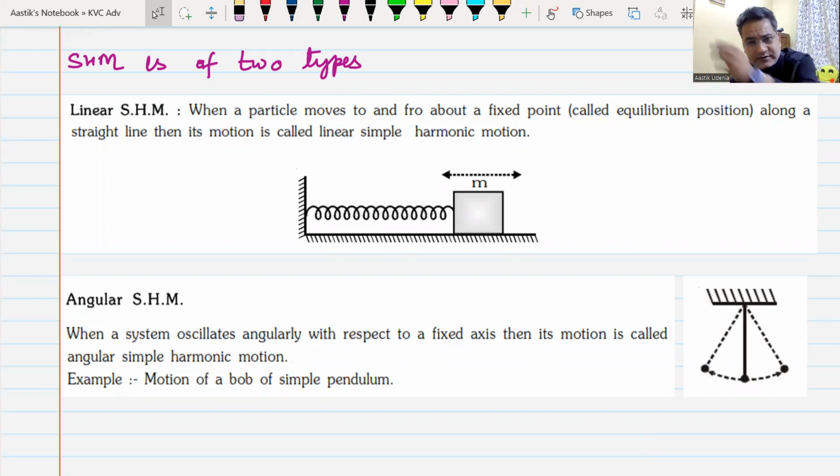If you have a simple pendulum oscillating, that motion can be called an angular SHM. We will try to cover both of these in our discussion.